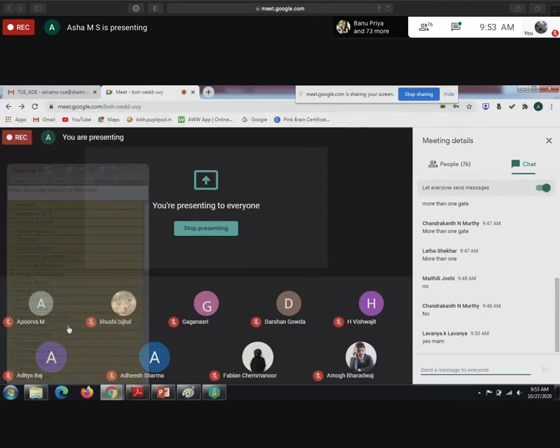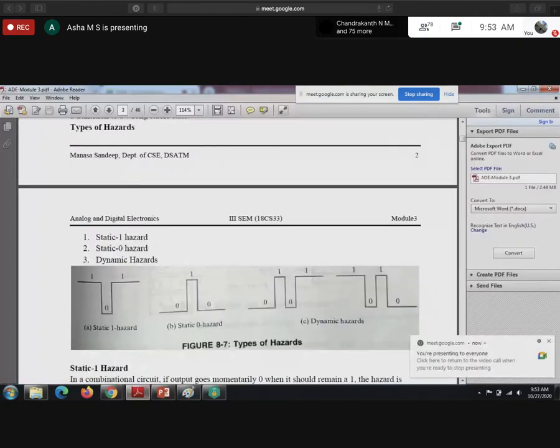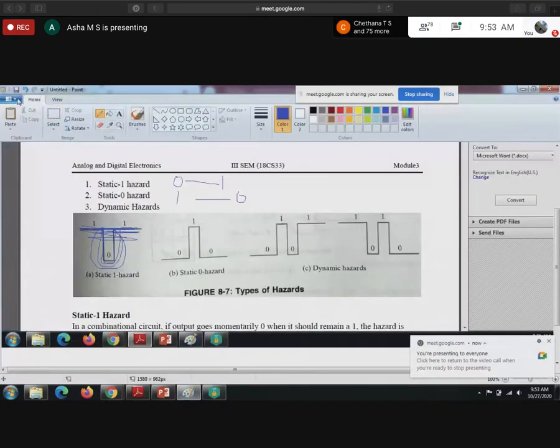Static 1 means the output should remain at 1 itself. Because of some propagation delay in the circuit, momentarily it goes from 1 to 0, then comes back to 1. In the diagram you can see it should remain at 1 itself.